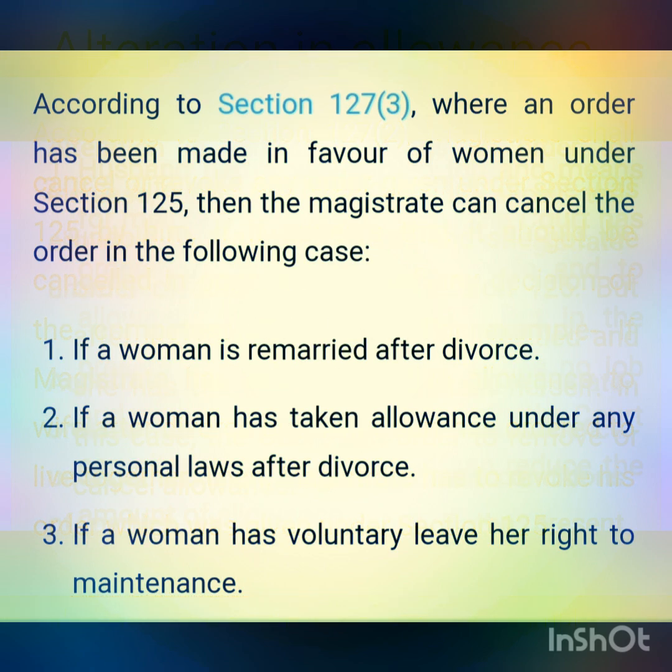According to Section 127 subclause 3, where an order has been made in favor of a woman under Section 125, then the magistrate can cancel the order in the following cases. First, if a woman is remarried after divorce. Second, if a woman has taken allowance under any personal law after divorce. Third, if a woman has voluntarily left her right to maintenance. So these are the conditions covered under Section 127 subclause 3 where an order can be cancelled by the magistrate court.